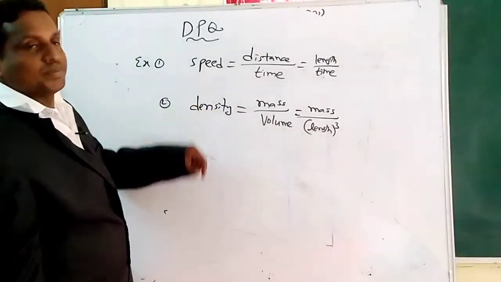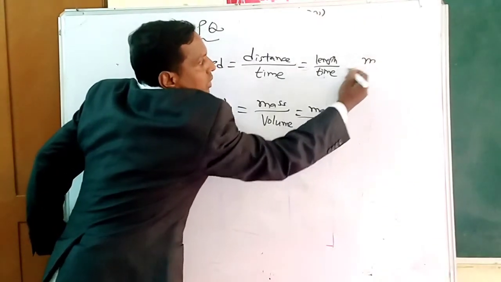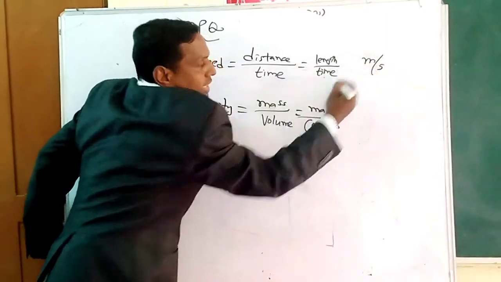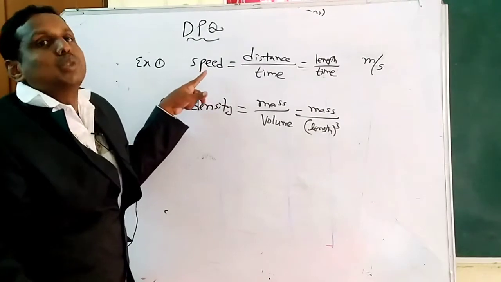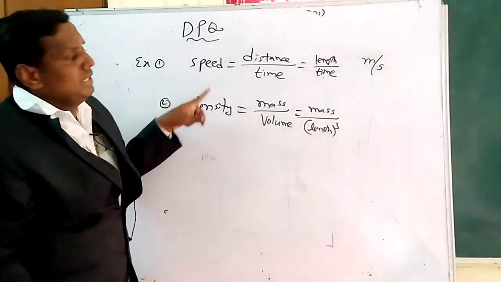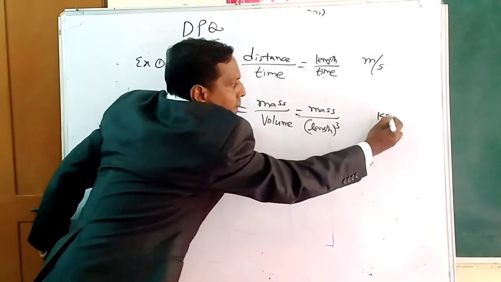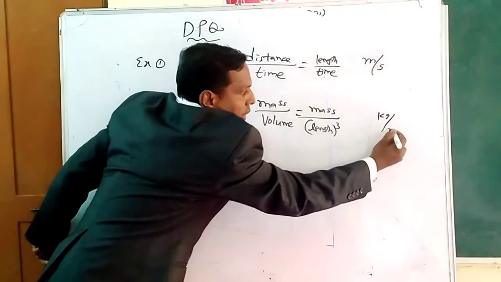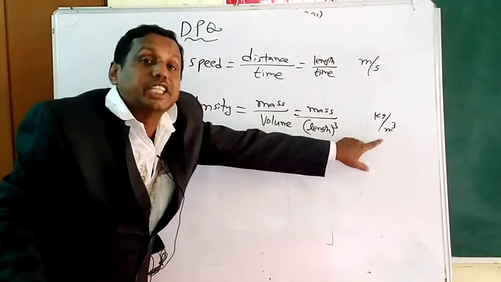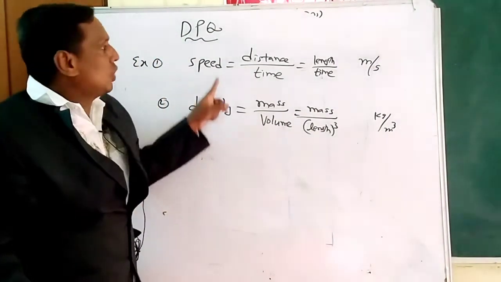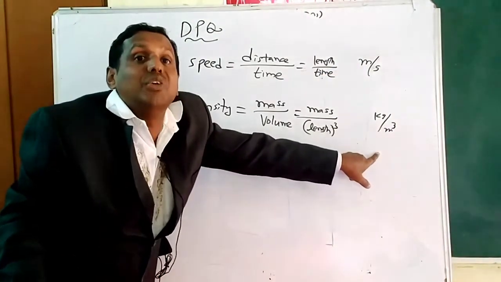For example, take speed. What is the SI unit of length? Meter. Time? Second. So meter per second is the SI unit of speed. Similarly, take density. Mass is in kilogram and length in meter, so we write meter cubed. Kilogram per meter cubed is the SI unit of density. These are derived physical quantities, and these are derived units.